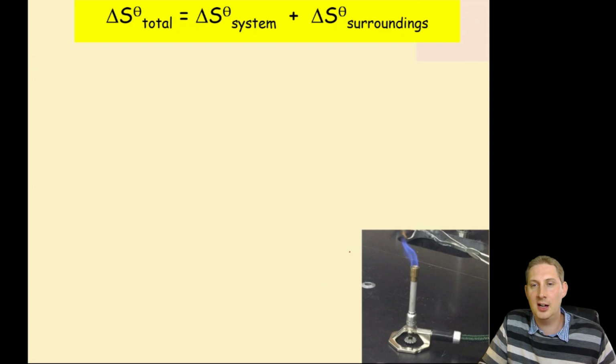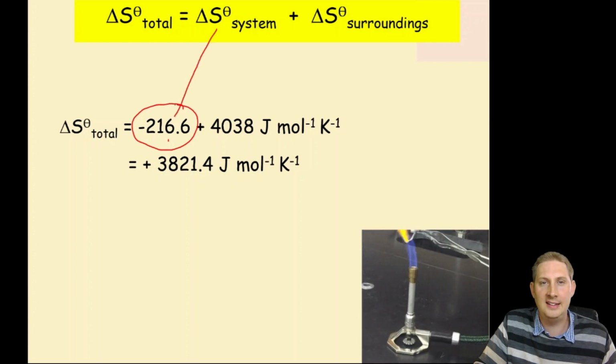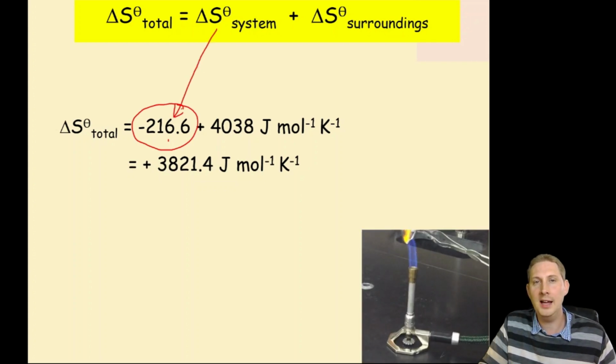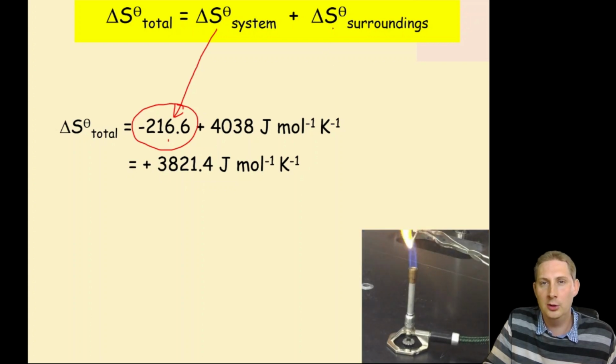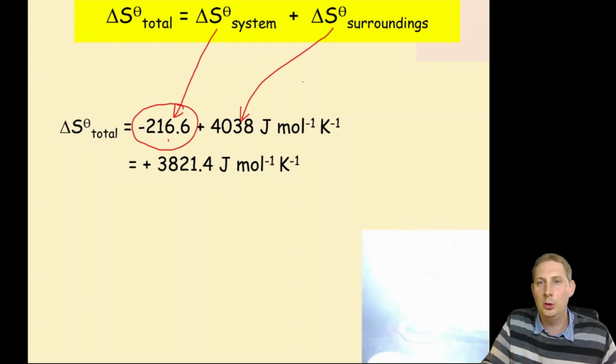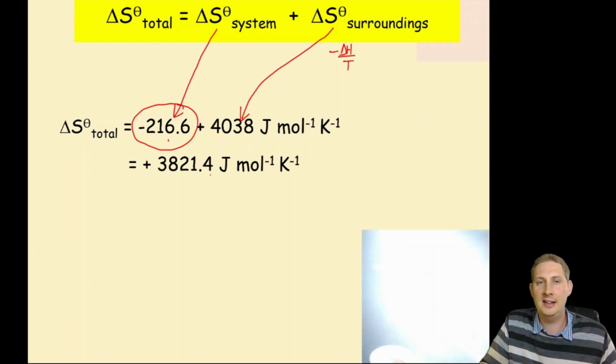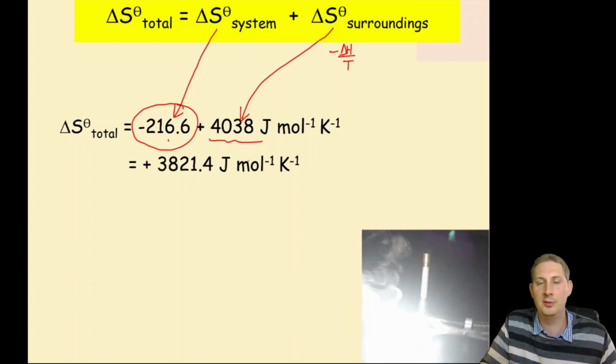So let's go back to this example of magnesium oxidation. We have calculated the entropy change of the system from tabulated data, and we've seen that the system loses entropy, minus 216.6 joules per Kelvin per mole. But we've also calculated the entropy change of the surroundings at room temperature. We used minus delta H over T to do that, and we found that the change in entropy of the surroundings was plus 4038 joules per Kelvin per mole.